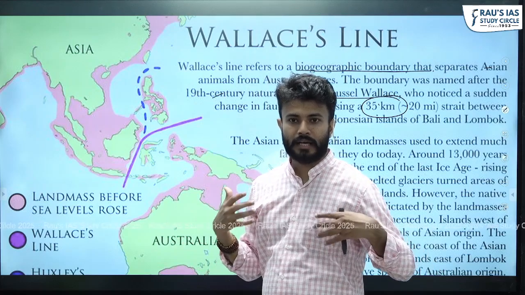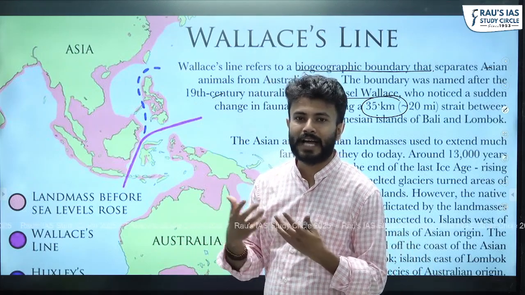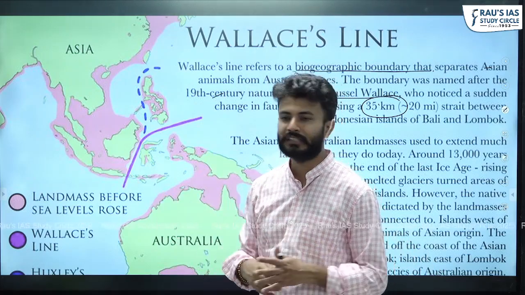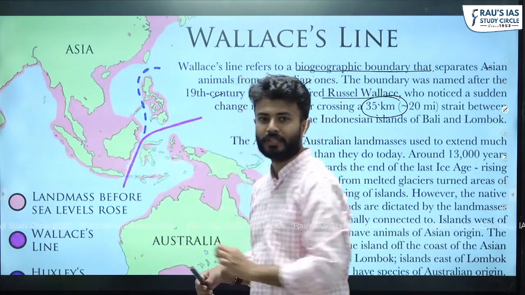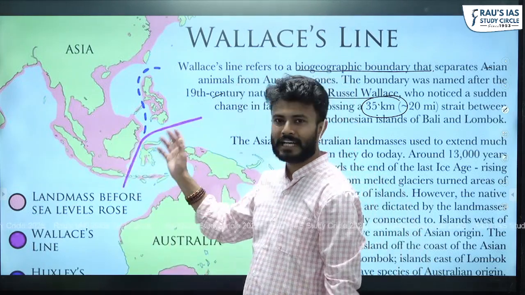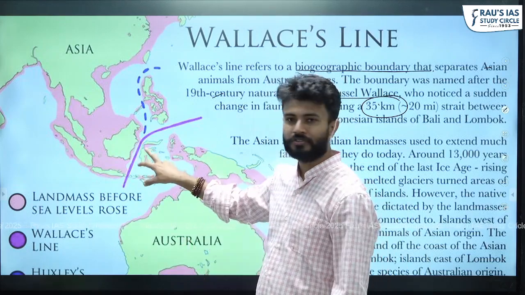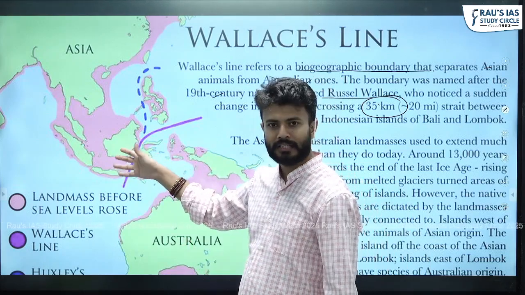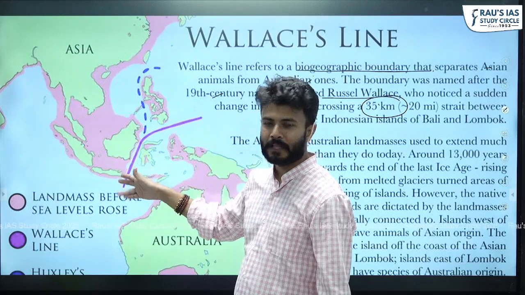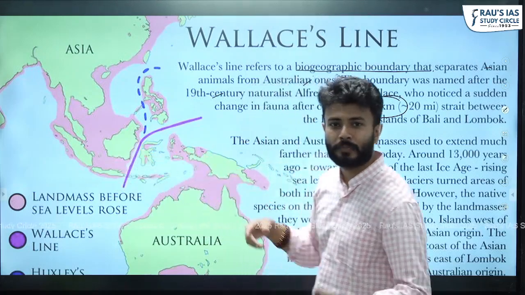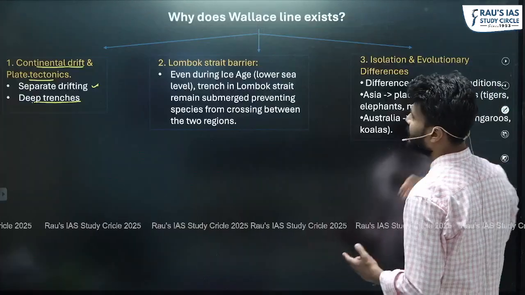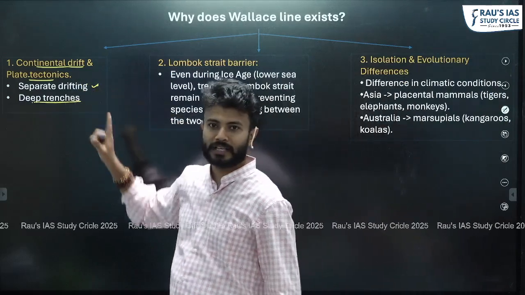That is how the information might have spread to the newer generations, that you don't have to move to these particular areas. Naturally they adapted to this hostile situation, and now they never cross this particular line. The formation of trenches is again related to plate tectonics.